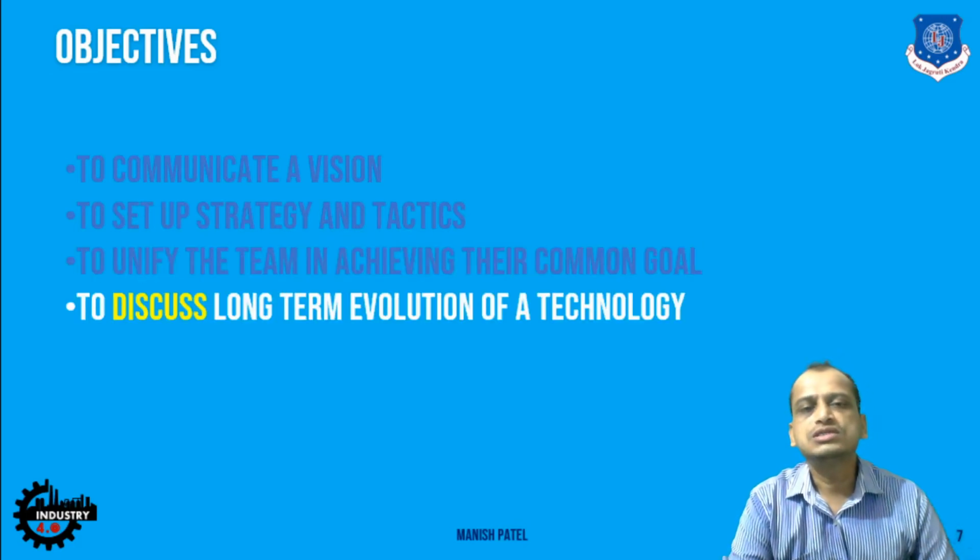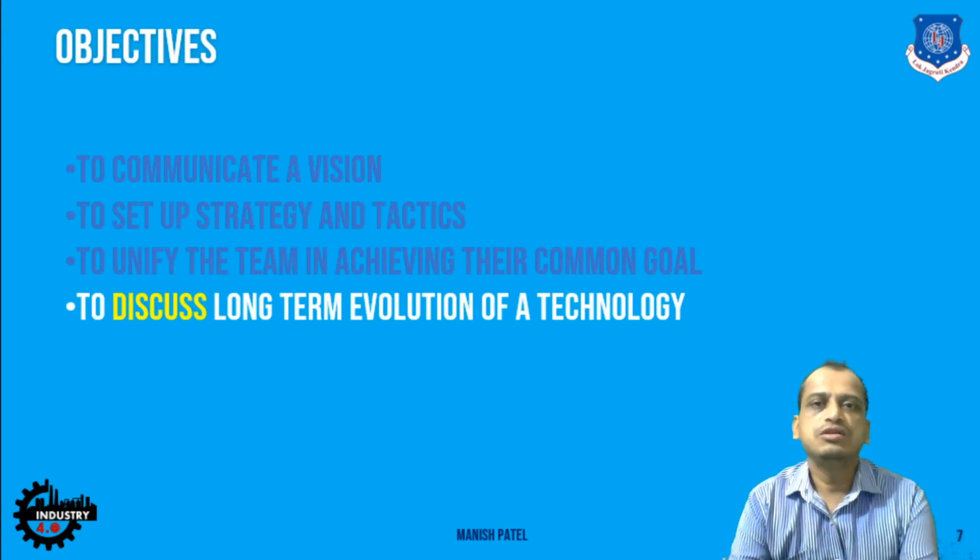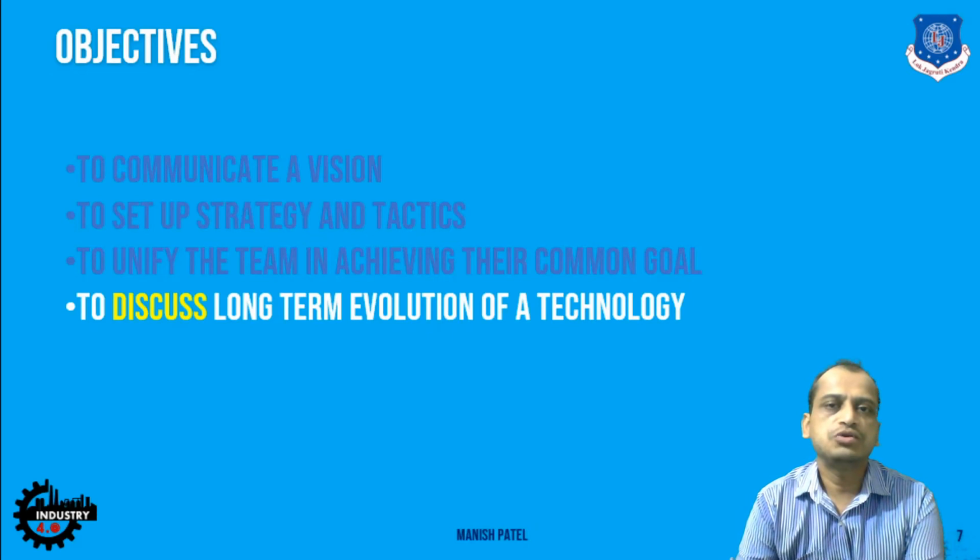And you can also discuss the long-term evolution of a technology. Specifically, we looked into the technology push products as well as the market pull products. You can also discuss how you launch these kinds of products into the market, and how they are going to evolve.